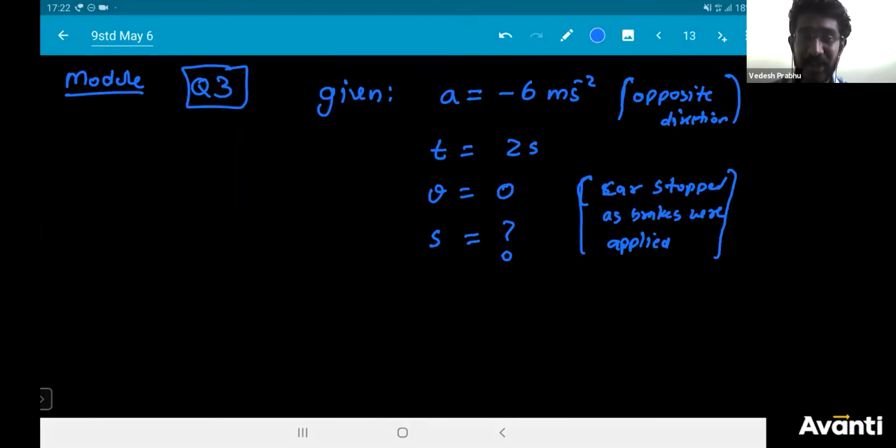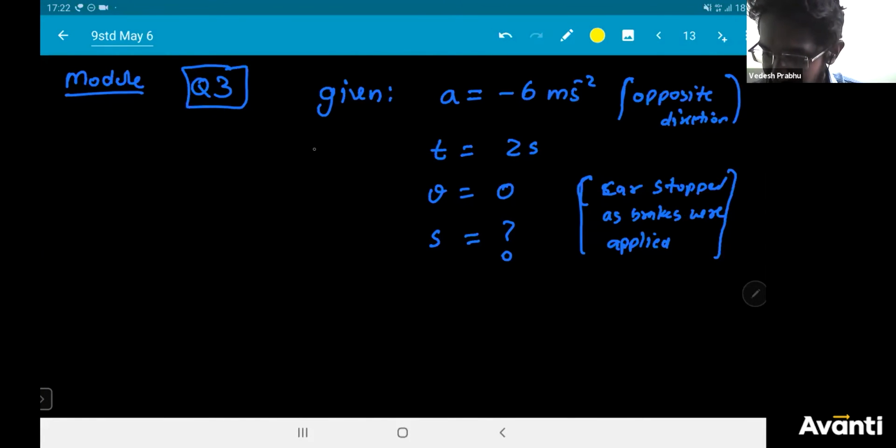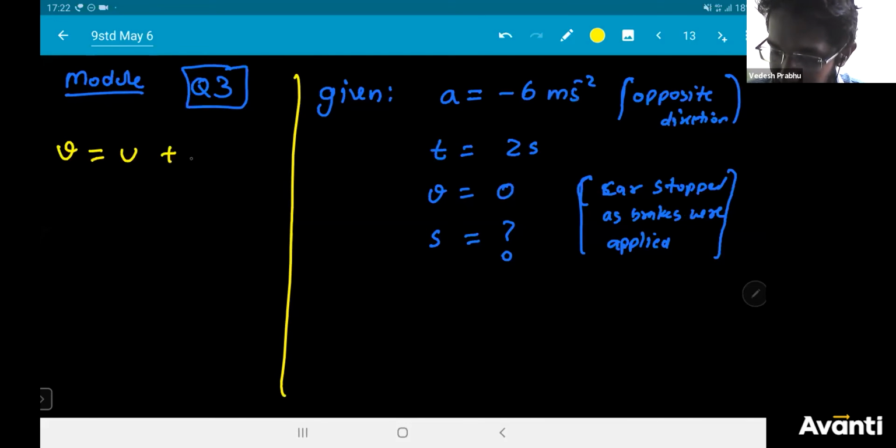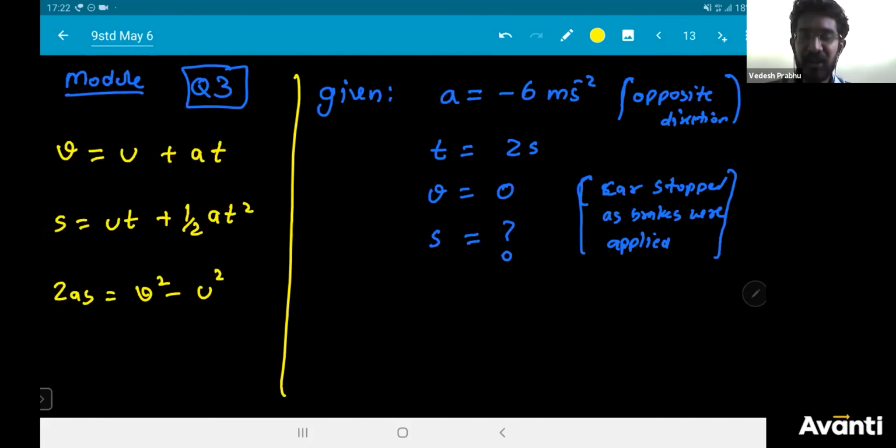The next thing is we have to select the best equation. So I'm just going to write in the rough column over here: v is equal to u plus at, s is equal to ut plus half at square, then 2as is equal to v square minus u square. Let us see which of the equations has all the quantities that we require to solve.